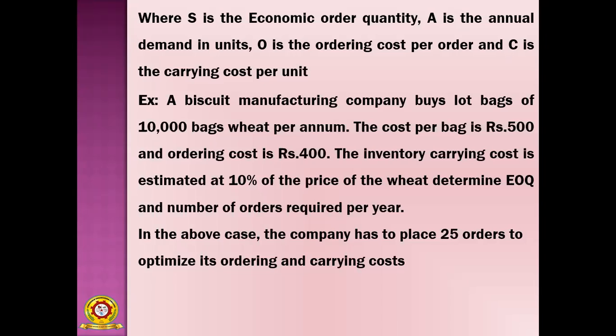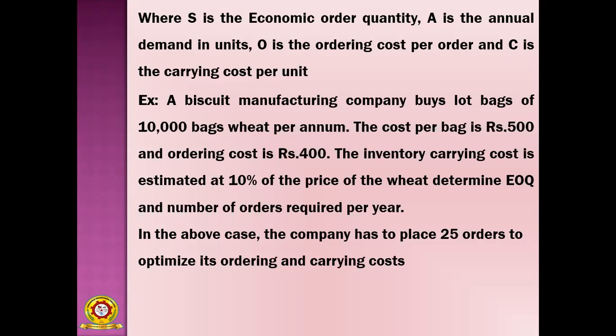The price of the wheat is 500 rupees, so 500 into 10 by 100 is the inventory carrying cost C. In the above case, the company has to place 25 orders to optimize its ordering and carrying cost.